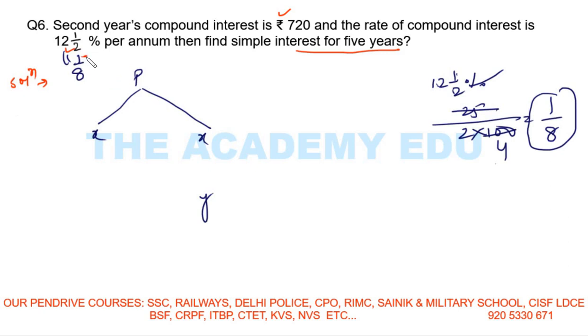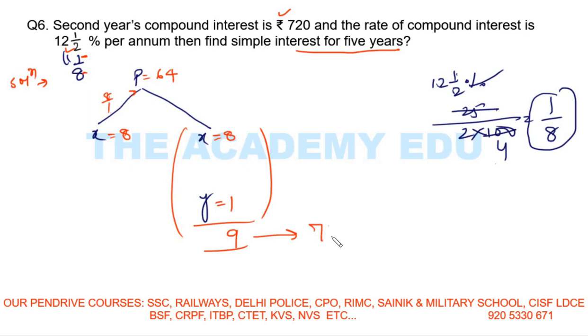So this will come to y and this is x. So this is 1, x is 8, 8, and this one goes opposite. So you will multiply 8/1 here. So 8 into 8/1, you will get 64 here, right? Now the question is saying second year's compound interest. So this is your second year, isn't it? This is your second year. Add it. It is 9 rupees. But the question is saying no, this is 720. So what I will do here is multiply by 80. 9 times 8 is 72 and 0.